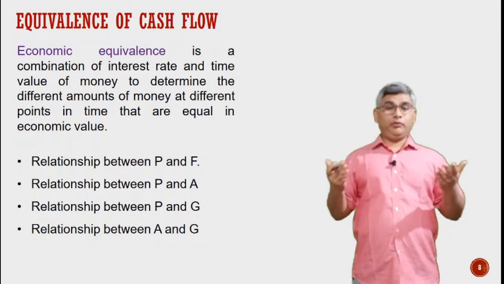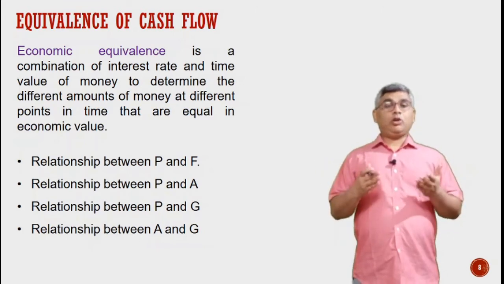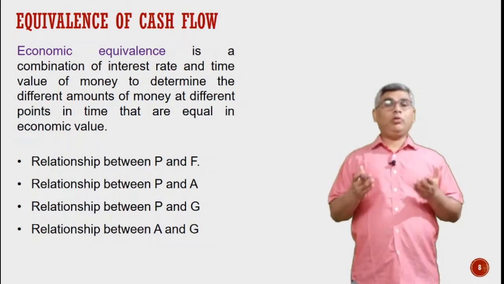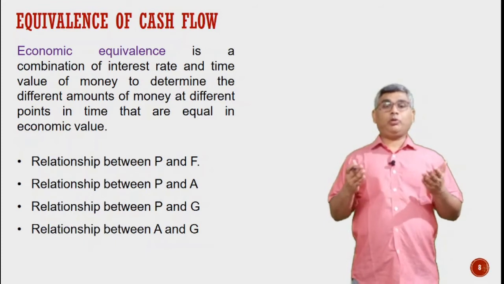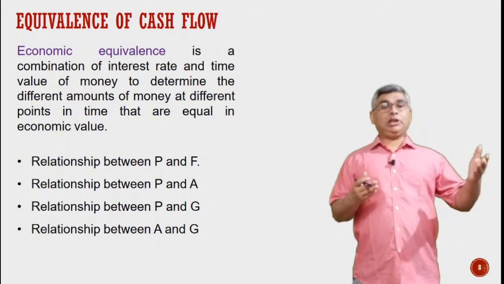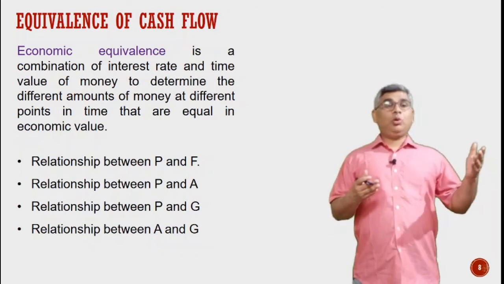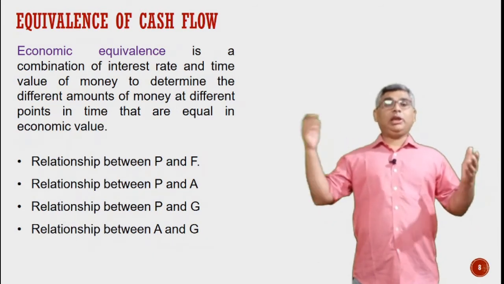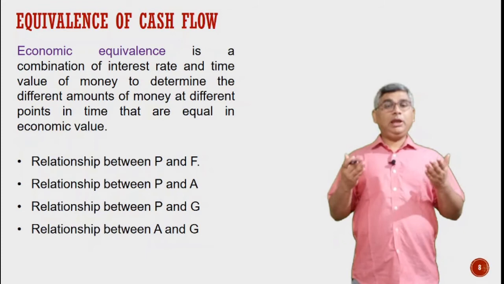So that is what we mean by equivalence. Economic equivalence is the combination of the interest rate and the time value of money to determine the different amounts of money at different points of time that are equal in economic value. That means if the transaction X is taking place at t equal to 0, what will be the equivalent of this transaction at t equal to, say, n. So this is what we mean by equivalence.